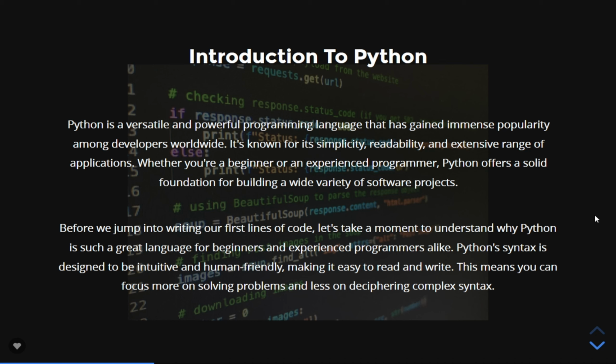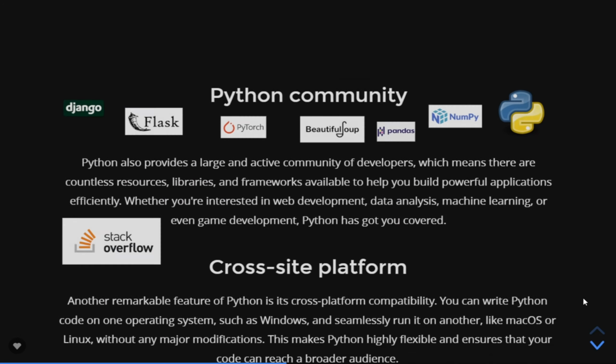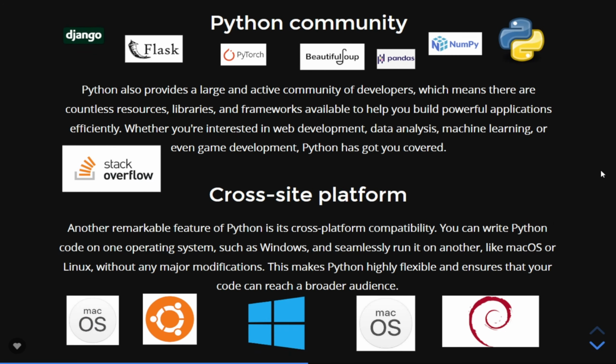Python's syntax is designed to be intuitive and human-friendly, making it easy to read and write. This means you can focus more on solving problems and less on deciphering complex syntax. Python also provides a large and active community of developers, which means there are countless resources, libraries, and frameworks available to help you build powerful applications efficiently. Whether you're interested in web development, data analysis, machine learning, or even game development, Python has got you covered.